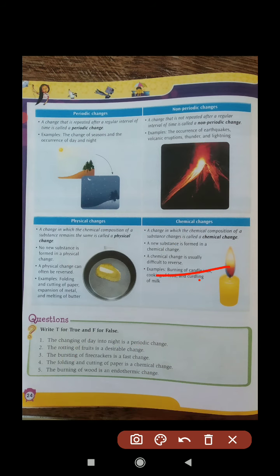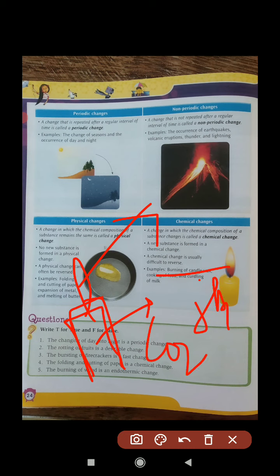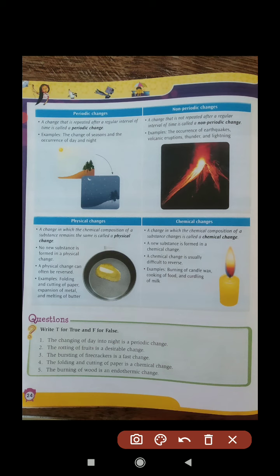Suppose burning of a candle, students, when a candle burns, the candle wax will be converted into carbon dioxide, water vapor, lots of gases will be generated, and that's why the wax will vanish. The wax is totally vanished. So that is burning of candle wax, cooking of food, and curdling of milk. Curdling of milk also changes the nature of the milk. In milk lots of proteins and different things are present, and some of them vanish. Lots of water molecules are present inside that. So milk is a type of colloid, so that will totally convert when the curd forms. So they are chemical changes.